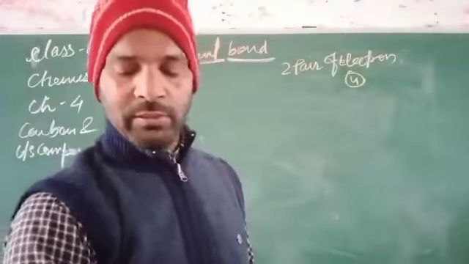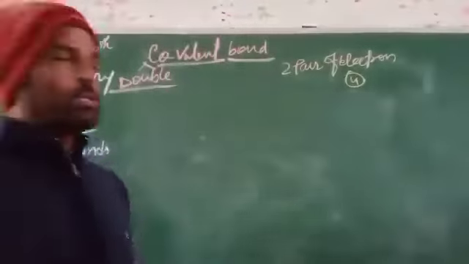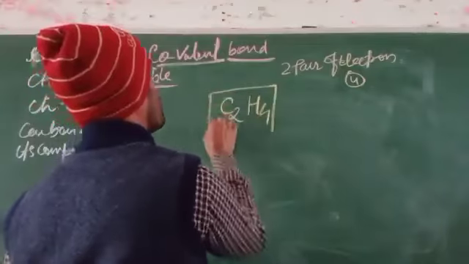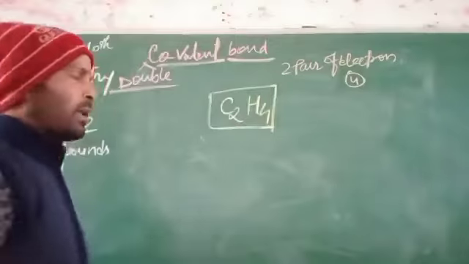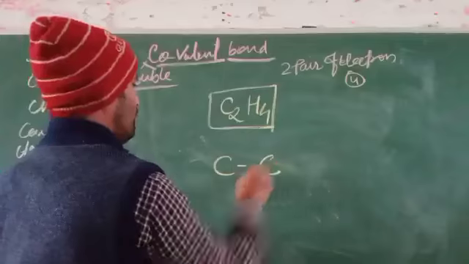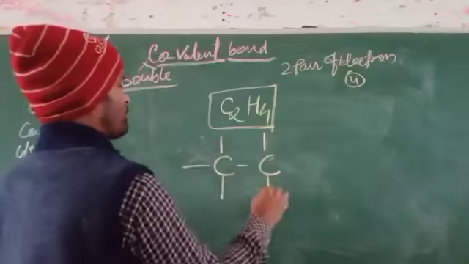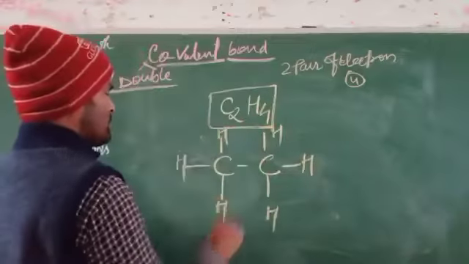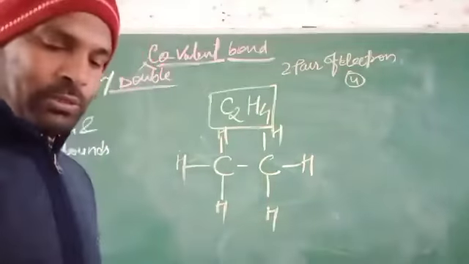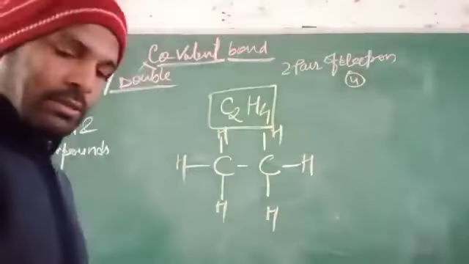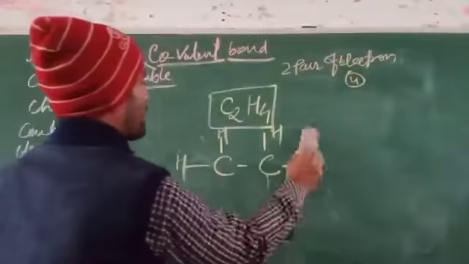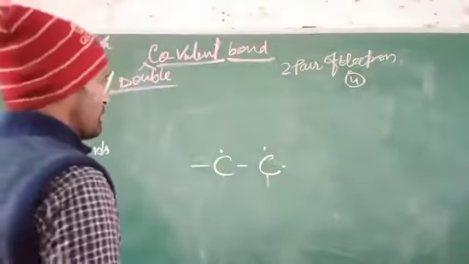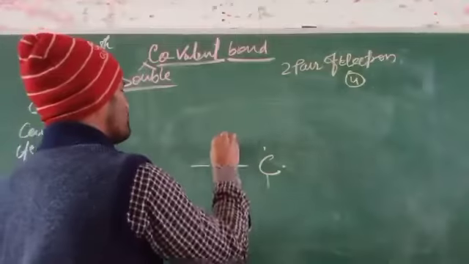First of all we can see the first one, that is C2H4, that is carbon having 2 and hydrogen having 4 in number. So this one is ethene. In the case of ethene, the carbons and hydrogens get attached by pairs of electrons.